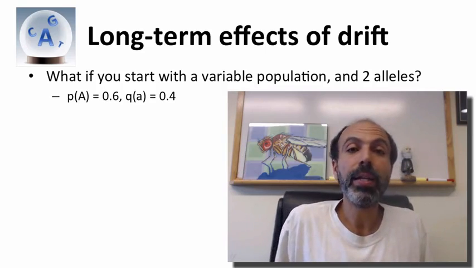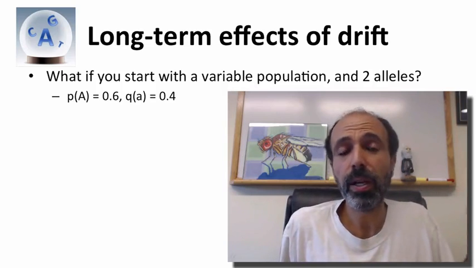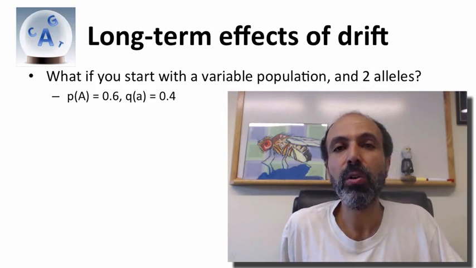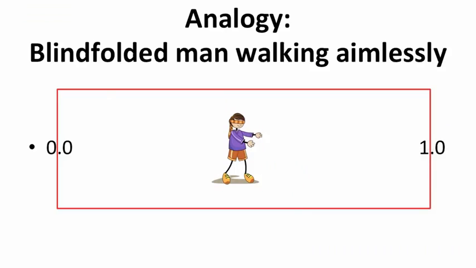Now, I mentioned that in one generation, we cannot predict whether you're more likely to go towards more big A or less big A. But what's happening here is we're looking at the effects over long times. And there's an analogy we can draw to this. Imagine a blindfolded person walking aimlessly around. If you start right in the middle, and let's say, for example, this person can only go left or right, and they just take random steps this way or steps that way, sometimes bigger steps, sometimes littler steps. If you start right in the middle, you're about equally likely to run into this as you are to run into this, right?